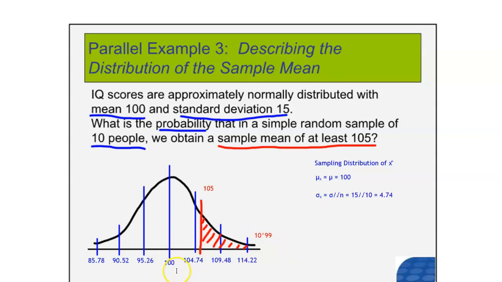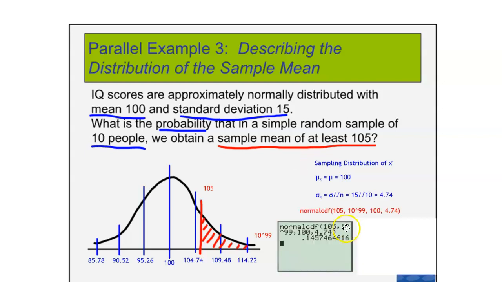Now, if I'm talking about the mean and the standard deviation, be careful. The mean is 100, as it says in the problem. However, the standard deviation of the sampling distribution of the sample mean is not the same as the population standard deviation. We found this sampling distribution standard deviation, which is 4.74. So I'll show you what it looks like.